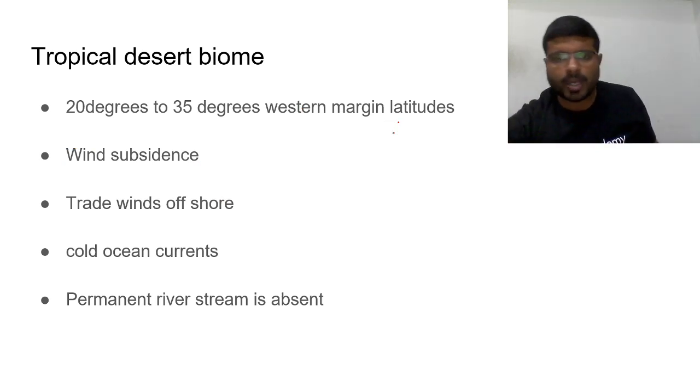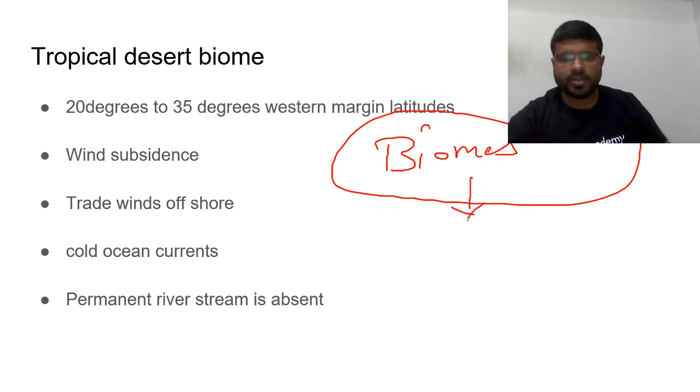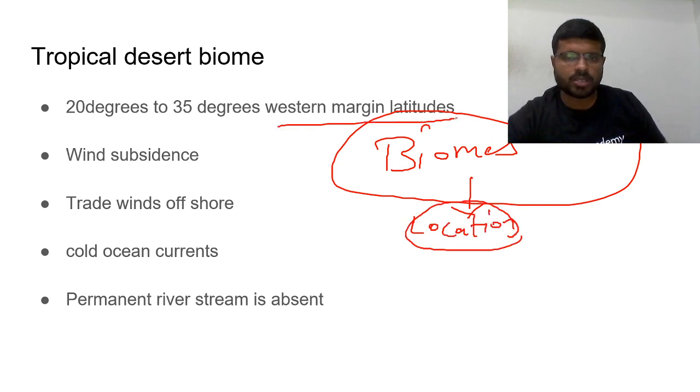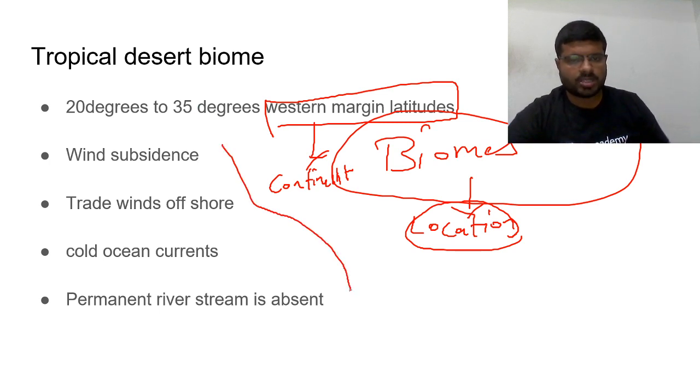Now come back to the biomes concept. What is happening here? You have understood location: where deserts are formed. Western margins, latitudes 20 to 35 degrees, on the western margin of a continent, you will be finding deserts. Why are they formed? These are the reasons I have explained until now.